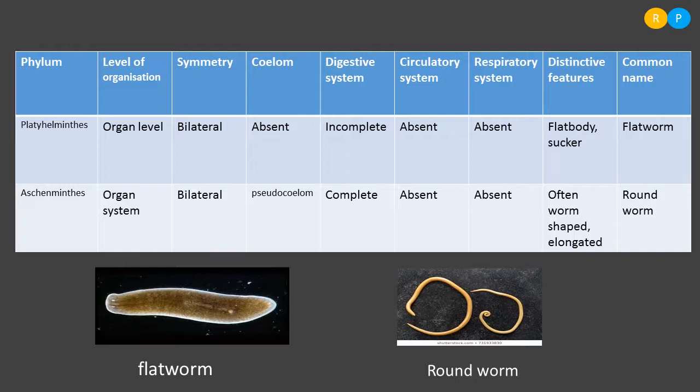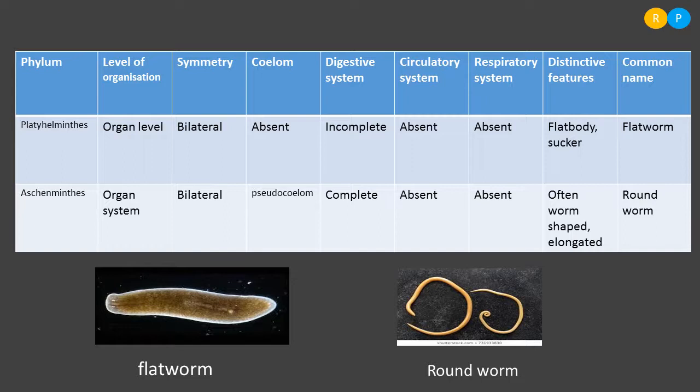Understood? Yes. Then the digestive system is a complete type of digestive system because it consists of two openings. Mouth is present at the anterior end and anus is present at the posterior end. Intake of food material takes place through the mouth and the elimination of solid undigested waste takes place through the anus. So the digestive system is complete type here.